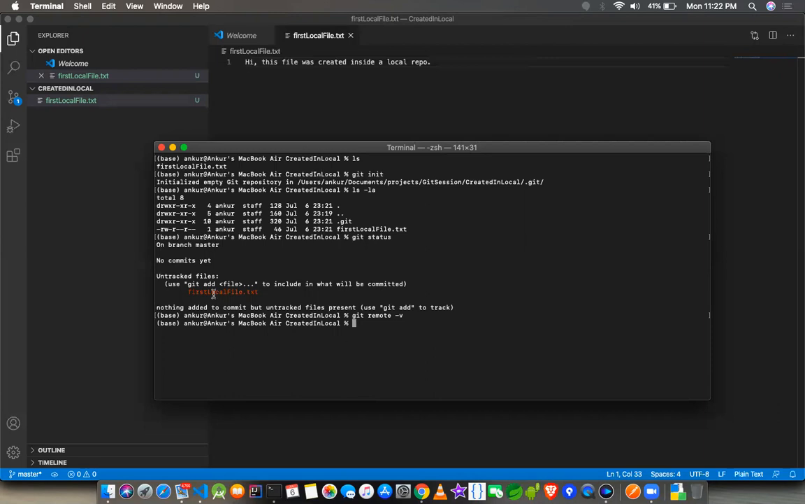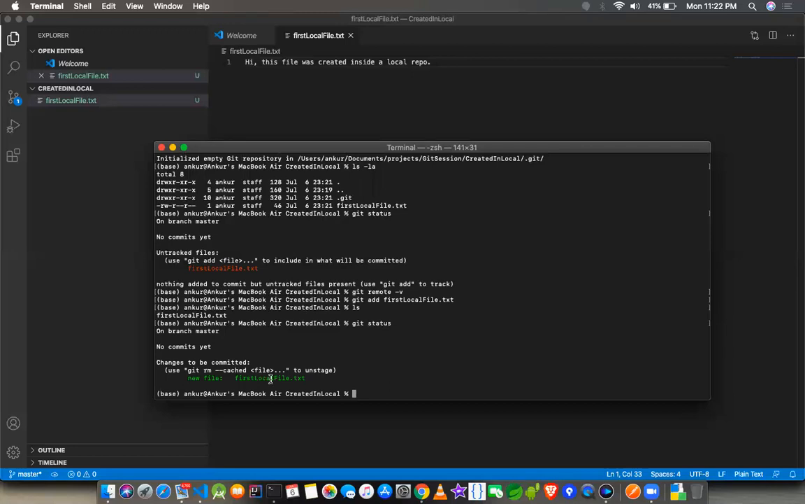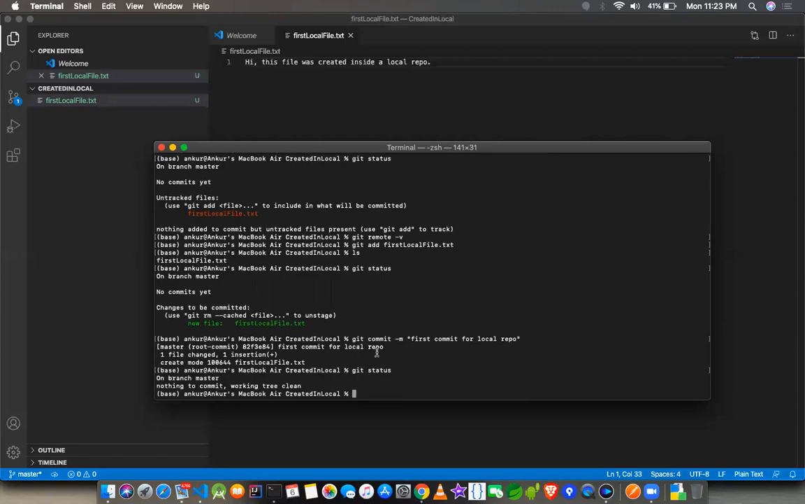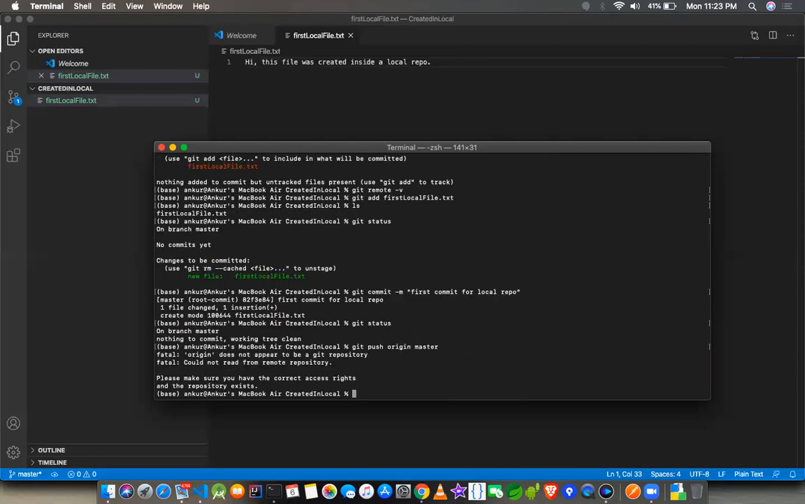So first let me add this file. I'll again follow the same process. I'll just do git add, and it is added. Git status, I see the file. I will just go git commit -m, and I'll make "first commit for local repo", and git status, it will show nothing to commit. But if I just do git push origin master, it will show me an error.